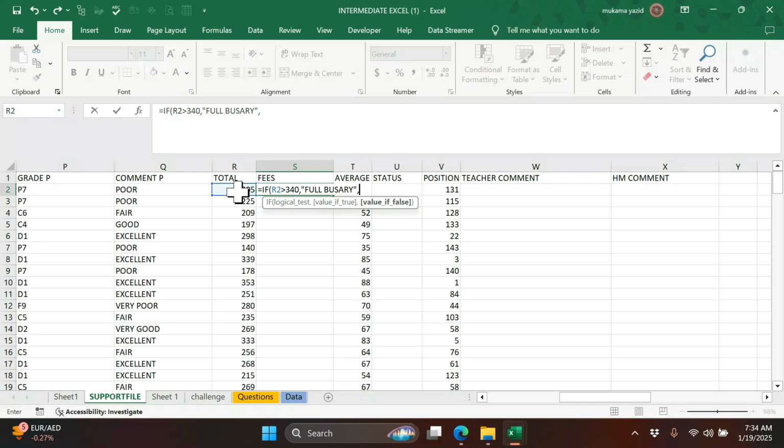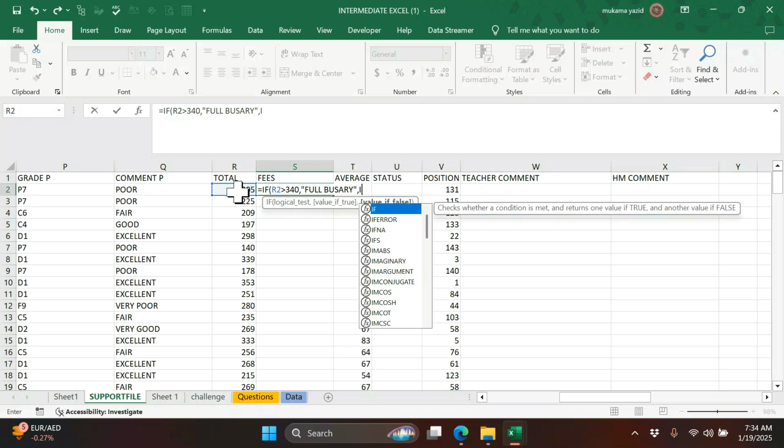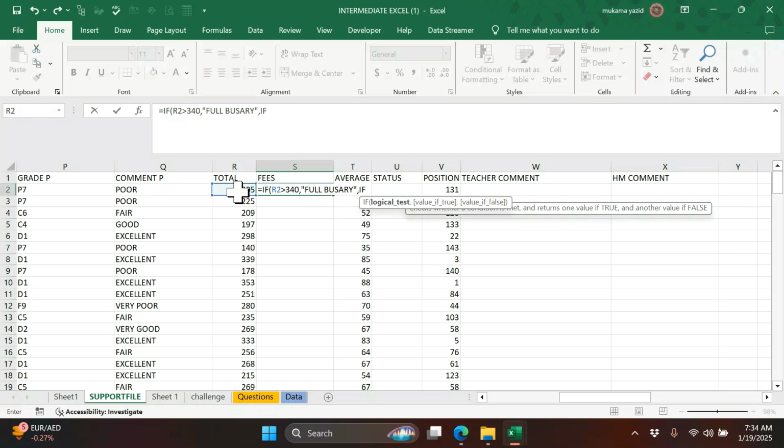So let us bring another if within that first part. Instead of waiting for the first part, we bring there another if. We introduce another if and we write a logical test to cover the other part of half bursary. So let us select this one.